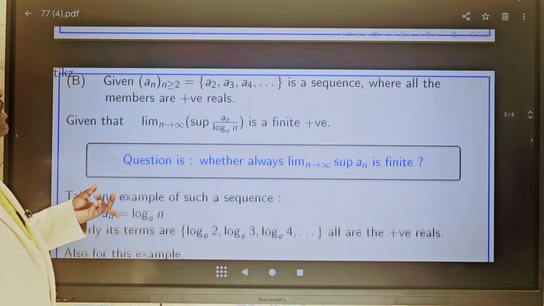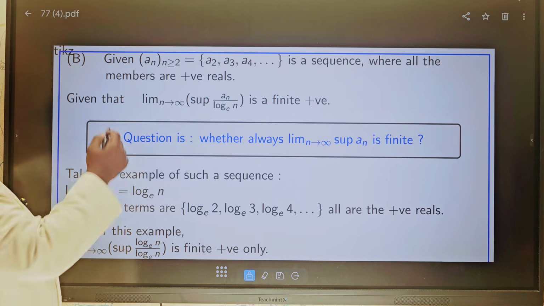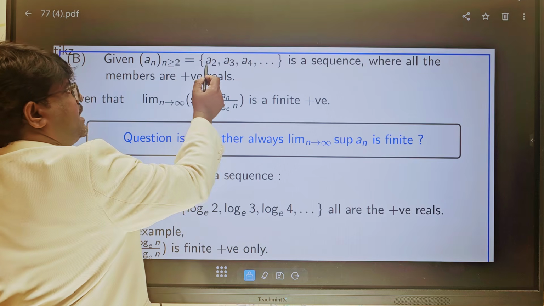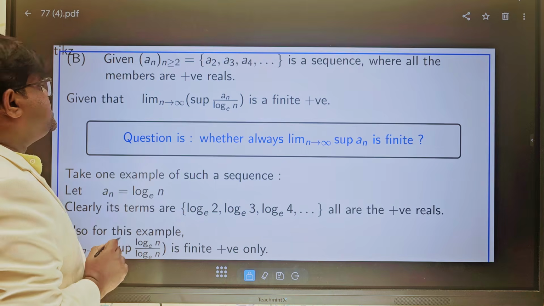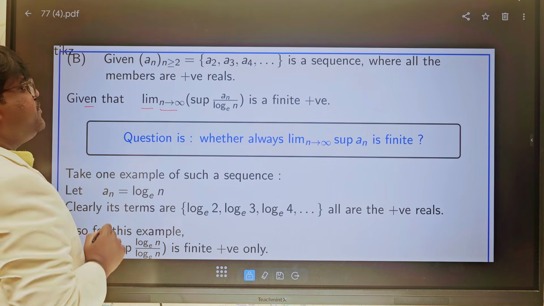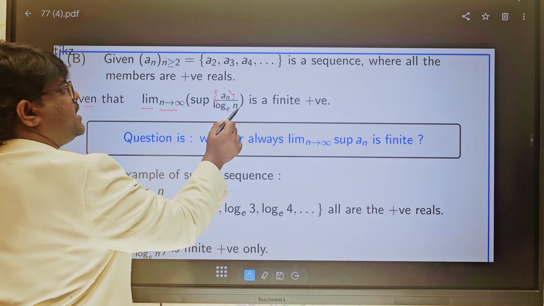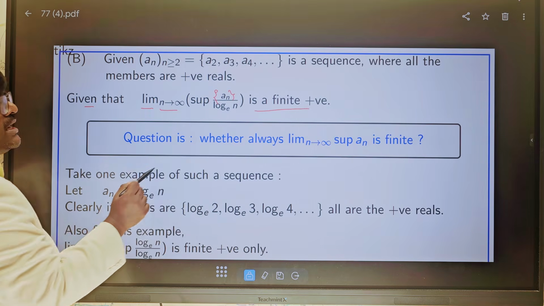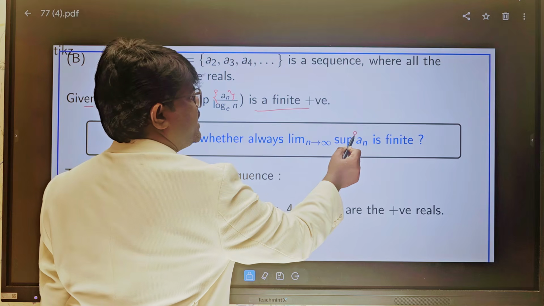Now we will proceed with statement 2. A_n, n greater than or equal to 2, means A2, A3, A4 is a sequence where all the numbers are positive reals. Given that limit n tends to infinity, supremum of the sequence a_n divided by log n is finite positive. The question is whether always limit n tends to infinity, supremum of a_n is finite.